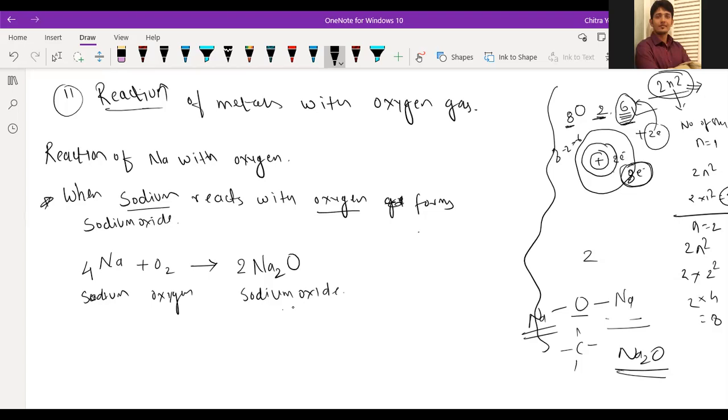We will take one more example, for magnesium metal. When Mg reacts with oxygen O2, it forms magnesium oxide, MgO. It gives magnesium oxide.